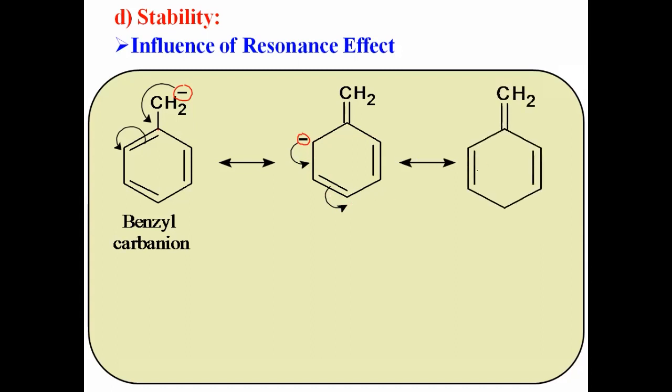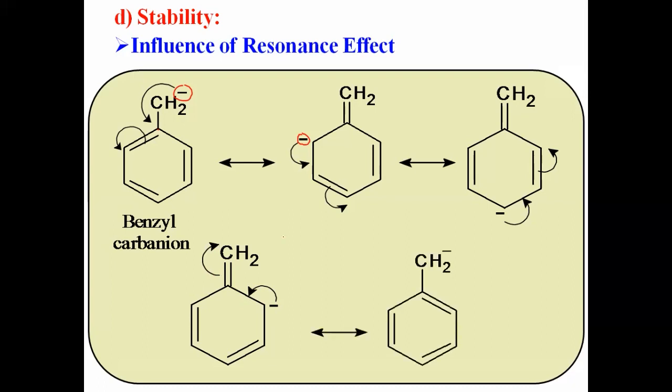Here there is a new pi bond, while here there is a negative charge on the para position, and again this electron pair undergoes delocalization. It will form the pi bond here, this pi bond breaks, and this electron pair goes on the next carbon. Here this is the new pi bond, while this carbon acquires a negative charge and we get another canonical structure for the benzyl carbanion. Here again there is a possibility of delocalization. This negative charge forms a pi bond between these two carbons, while the next pi bond undergoes breaking, the electron pair goes towards the carbon, this electron pair goes towards its original position, and then there is a formation of the last resonating structure for the benzyl carbanion.